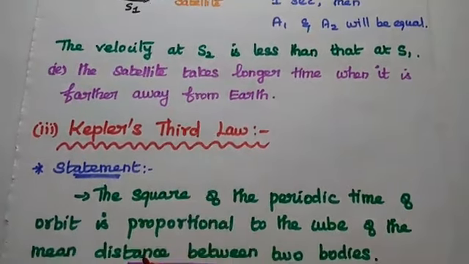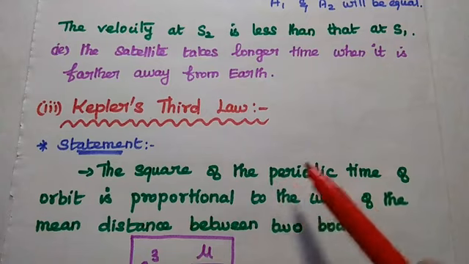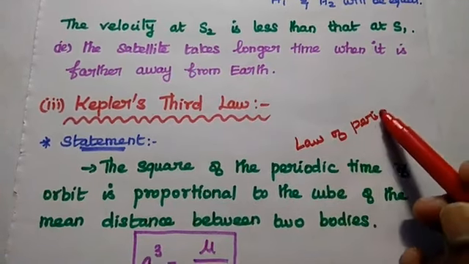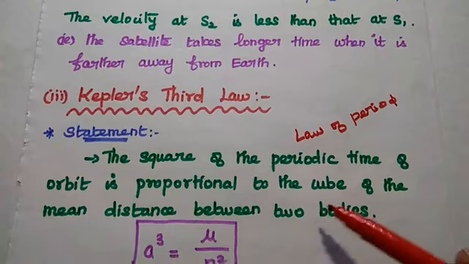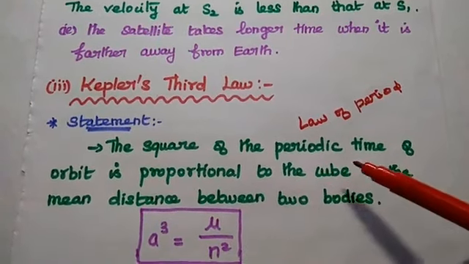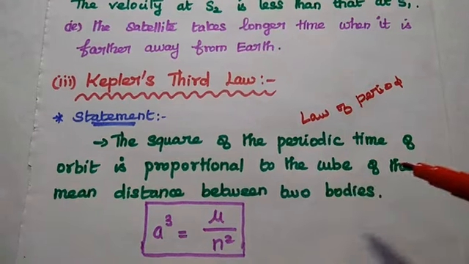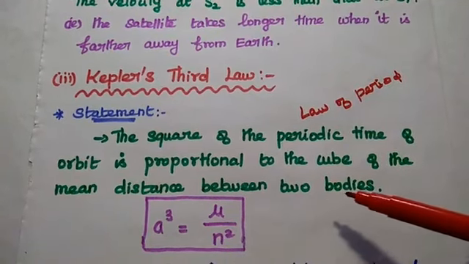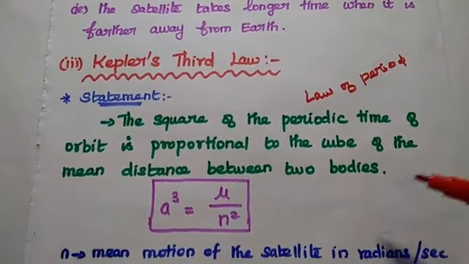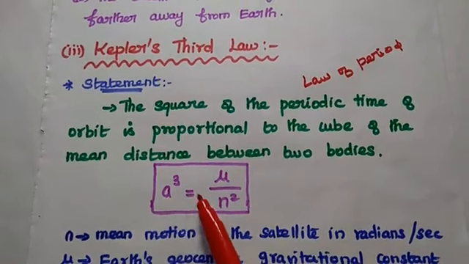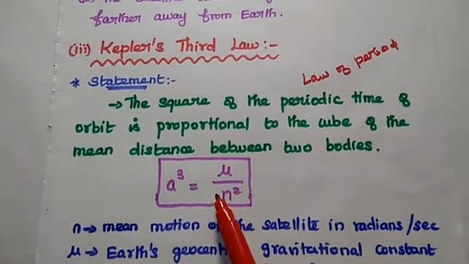The next one is Kepler's third law. It is also called the law of period. It states that the square of the periodic time of orbit is proportional to the cube of the mean distance between two bodies. It can be simply explained here: A cube is equal to mu by n squared.